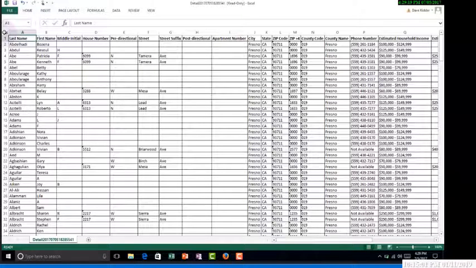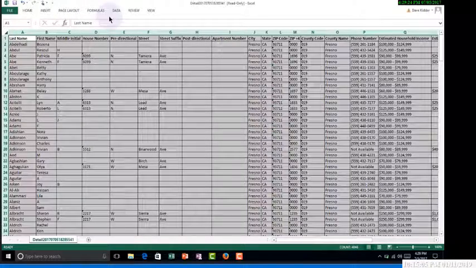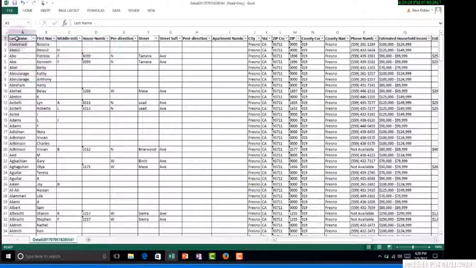And the last thing I do before I start working in any Excel sheet, I click in the upper left-hand corner here. I come up to Data, and I hit Filter. And this locks all of my records together, so I can't accidentally unsort one column and have it mess up everything else. So I've gone ahead and done this, and now there's one other thing that I might like. If I'm going to use this list as a mailing list, or I just like having the first name and the last name together, and here in my list I don't have that.